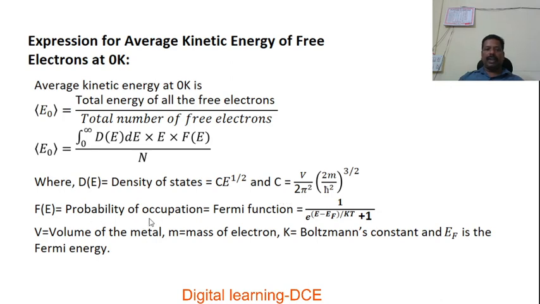The probability of occupation, or Fermi function, is given by 1 over e^((E − E_F)/kT) plus 1, where V is the volume of the metal, m is the mass of the electron, k is the Boltzmann constant, and E_F is the Fermi energy. These concepts are known and were also used while deriving the expression for Fermi energy at absolute 0. The same concepts are used here to derive the expression for the average energy of free electrons at absolute 0 degree Kelvin.